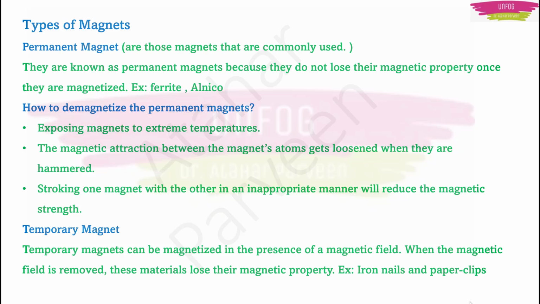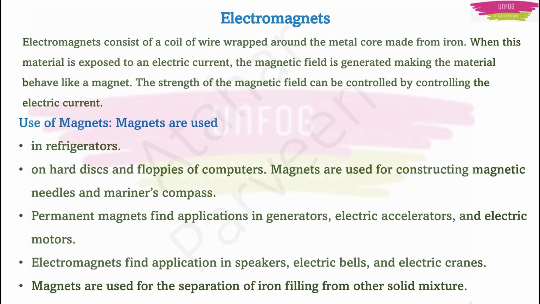The third is the electromagnet. What does electromagnet mean? It consists of a coil wrapped around a metal core. That metal core is made from iron. When this iron or that material is exposed to electric current, then a magnetic field is generated and that material will behave like a magnet. And this magnetic strength of that material can be controlled by the flow of the electric current. You can control the flow of the electric current.